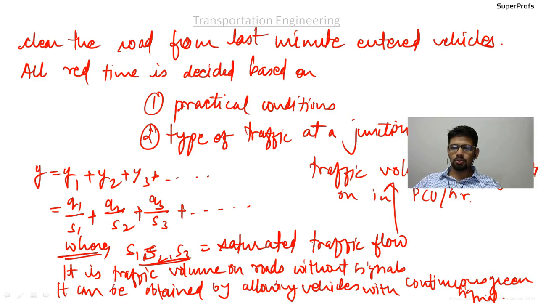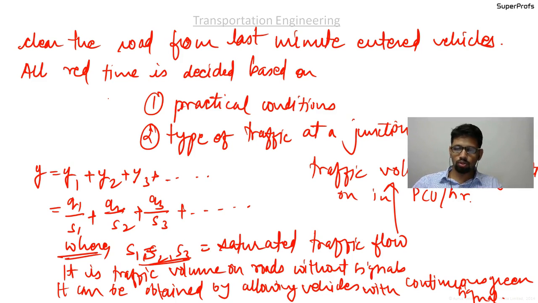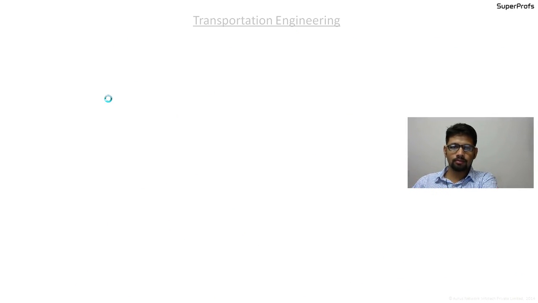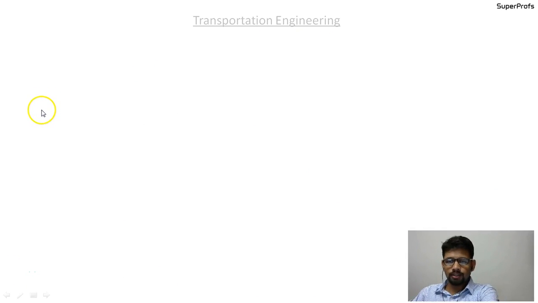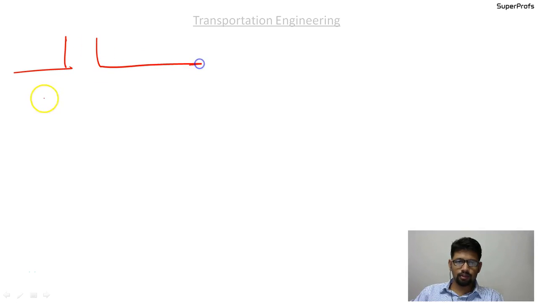So this is what S1, S2 and S3 mean. If you want to obtain S1, what you need to do is allow traffic this way, here and here.